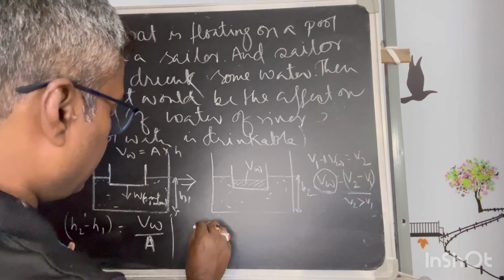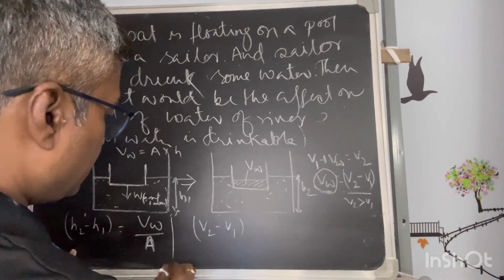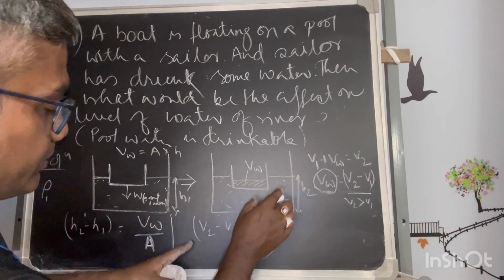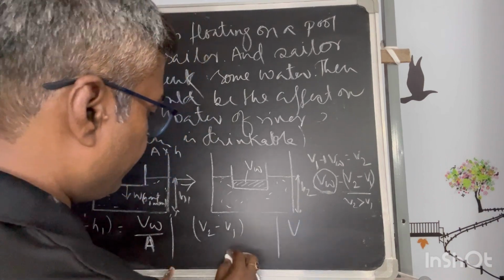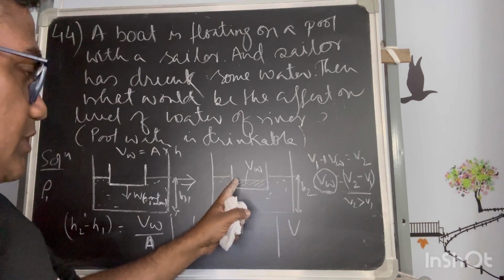Whatever increment there is, it is V2 minus V1 in the displacement, but the actual total volume of the water was V, and this volume is increased due to the displacement of water.